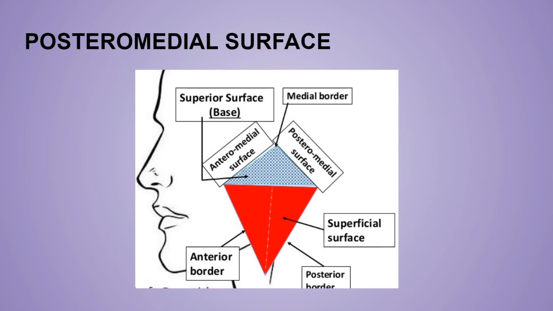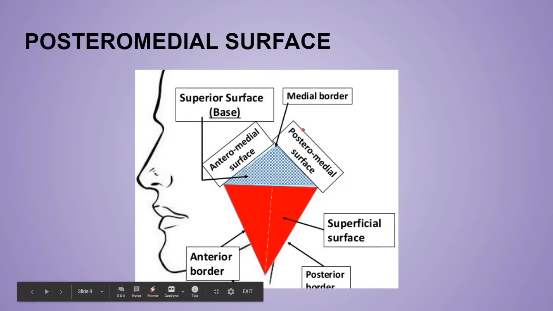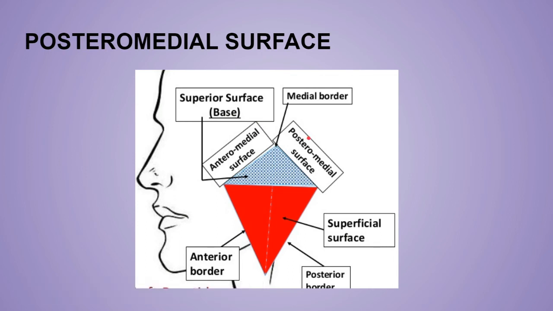Now the posteromedial surface. Now remember that the posteromedial surface actually molds the styloid process and the mastoid process of the temporal bone. And because of this molding, it will be having relations with the structures attached to the styloid process and the mastoid process of the temporal bone, right? So this posteromedial surface has a relation with the mastoid process and with the sternocleidomastoid and the posterior belly of digastric.